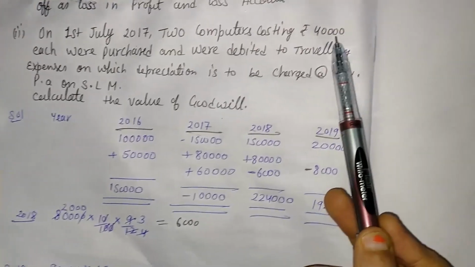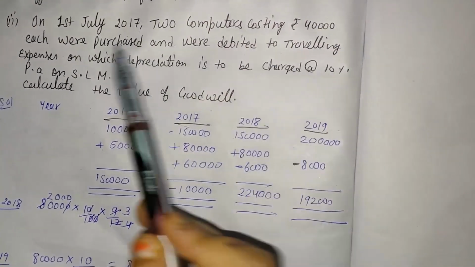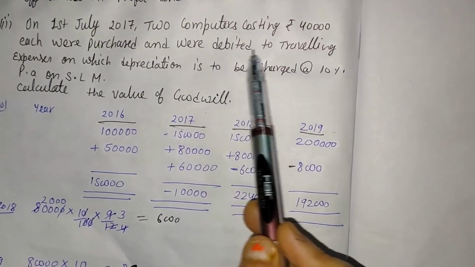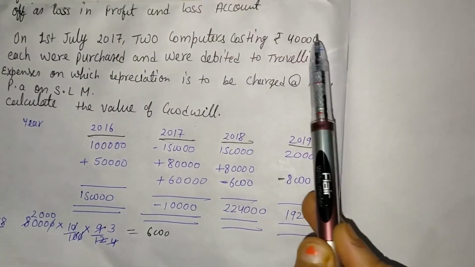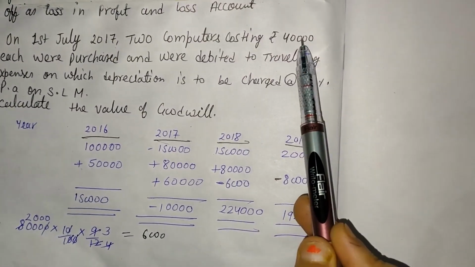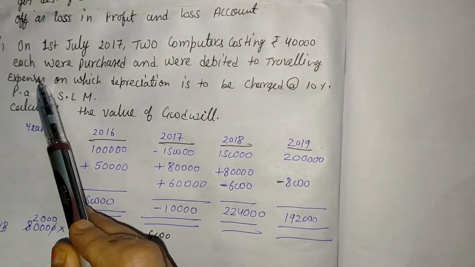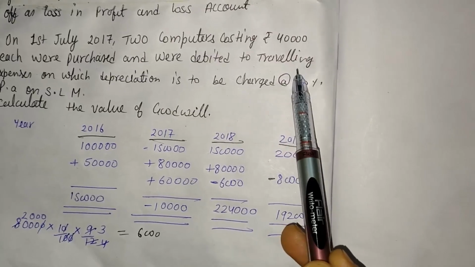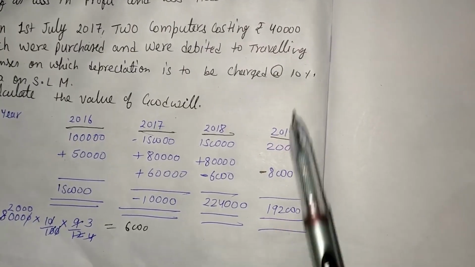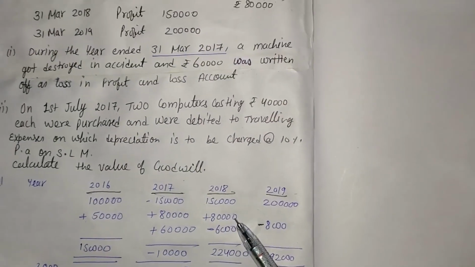The cost of 2 computers is 40,000 plus 40,000, that is 80,000. They were purchased and debited to traveling expense. Here expense is given, so 80,000 is one type of expense and that expense will be added because it is one type of loss. So in the year 2018 we add 80,000 of computers.